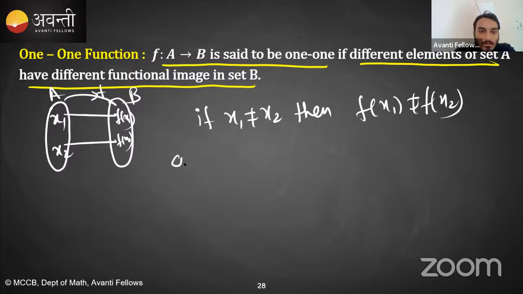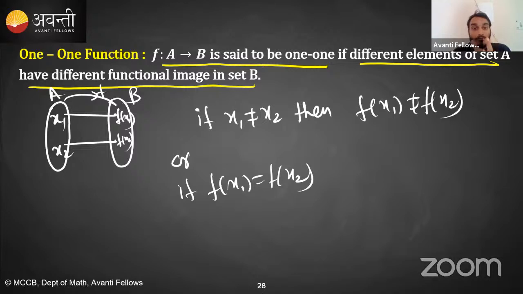Hana? Or you can say that if f of x1 is equal to f of x2, means if you are getting two same outputs, so it is only possible when two inputs are exactly the same. Clear है? Okay, तो one-one function में कोई doubt नहीं होना चाहिए. Okay, इसको मैंने यहाँ पे भी लिख रखा है.